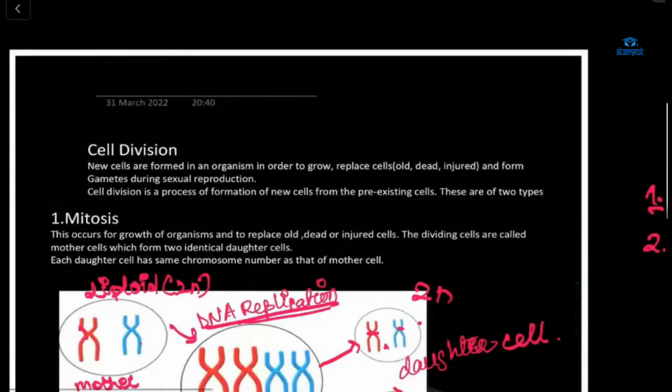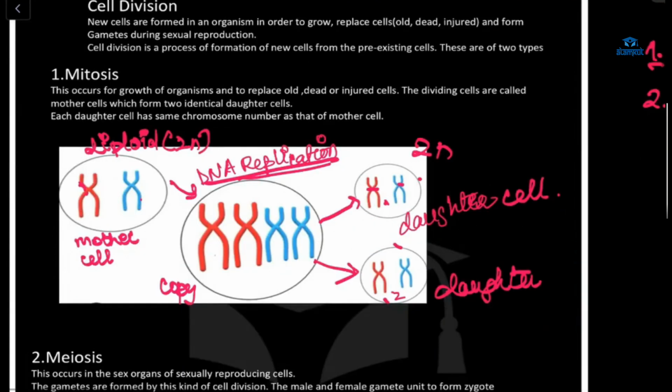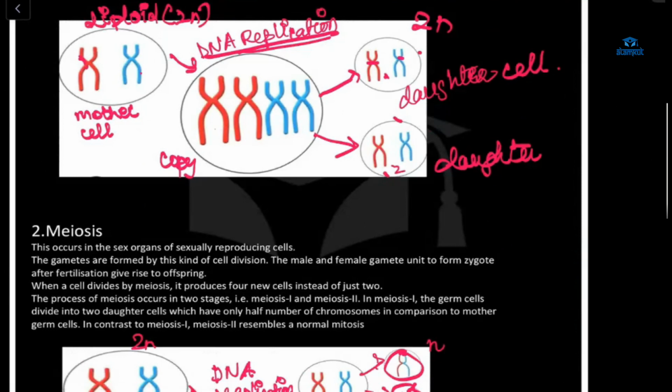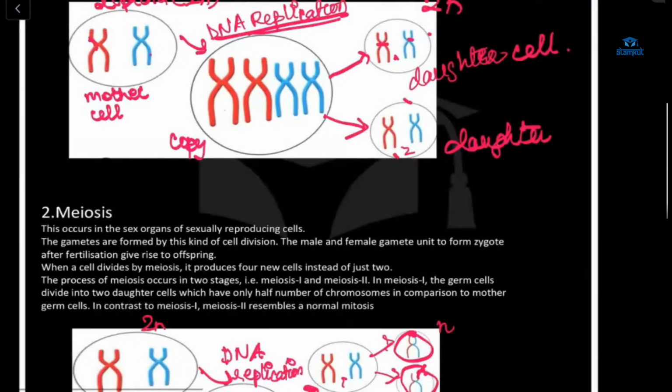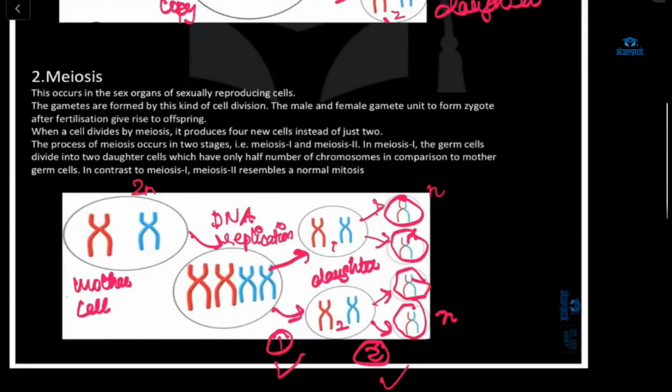I have shown you. When you go to the higher classes, all the steps will be given, like prophase, metaphase, anaphase, telophase. Every step will happen. The chromosomes will split, and all the stuff will happen. But here the basic fundamental is like this. This process is occurring like this. That's all you have to know.